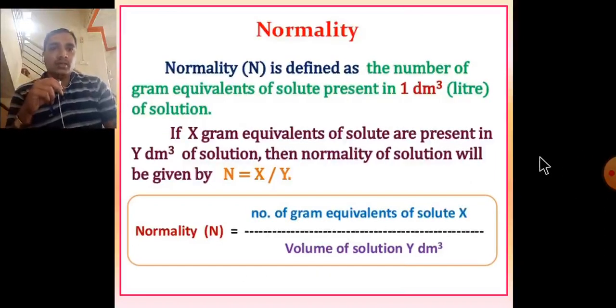Normality. Definition: normality is defined as the number of gram equivalents of solute present in 1 dm cube or liter of solution. Example: if x gram equivalents of solute are present in y dm cube of solution, then the normality of the solution will be given by N is equal to x upon y. Normality N is equal to the number of gram equivalents of solute x divided by volume of solution y dm cube. That is how we calculate the normality of solutions.